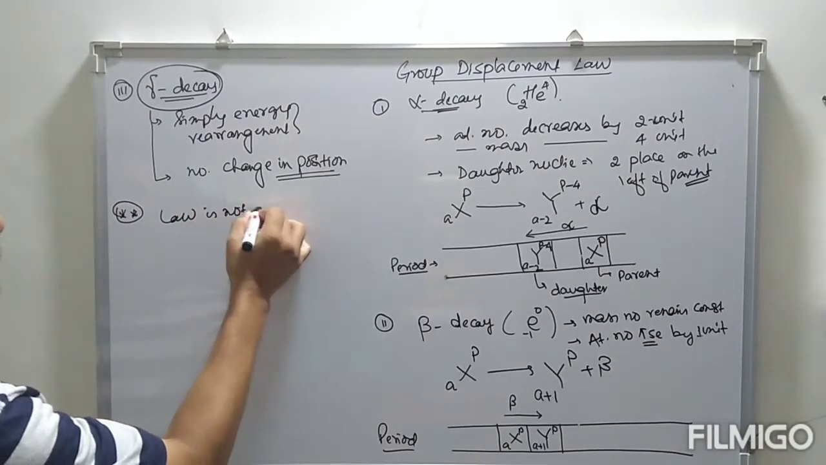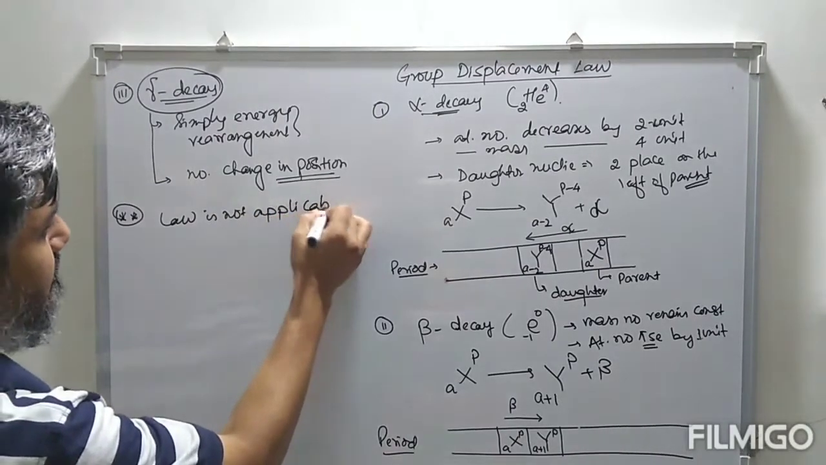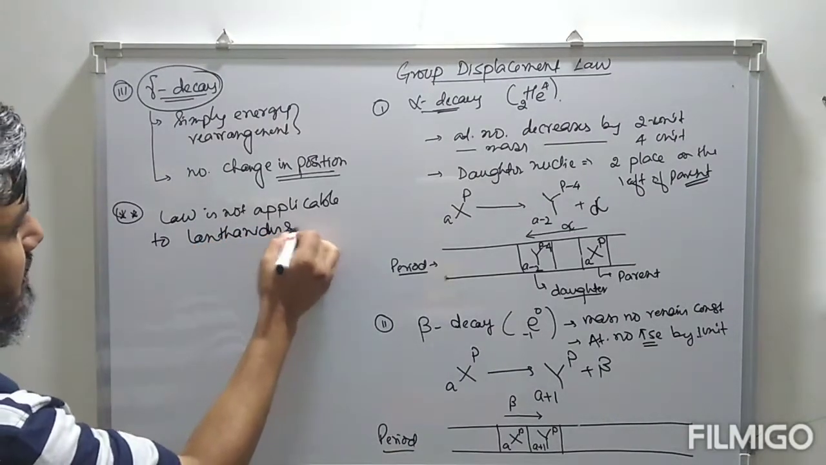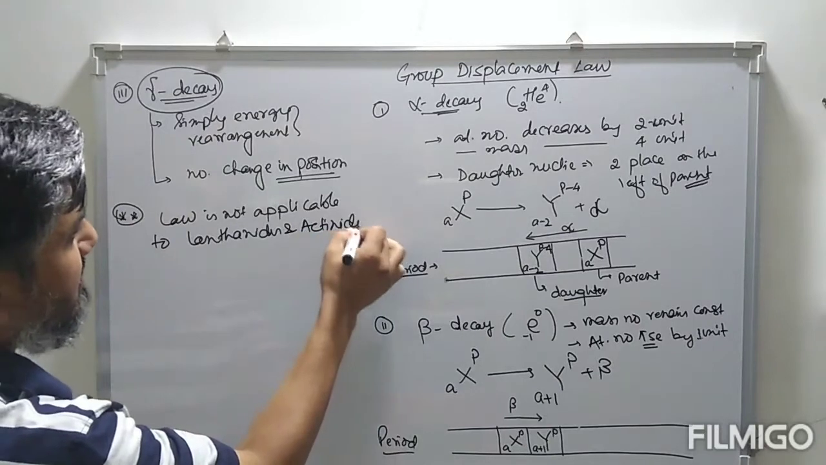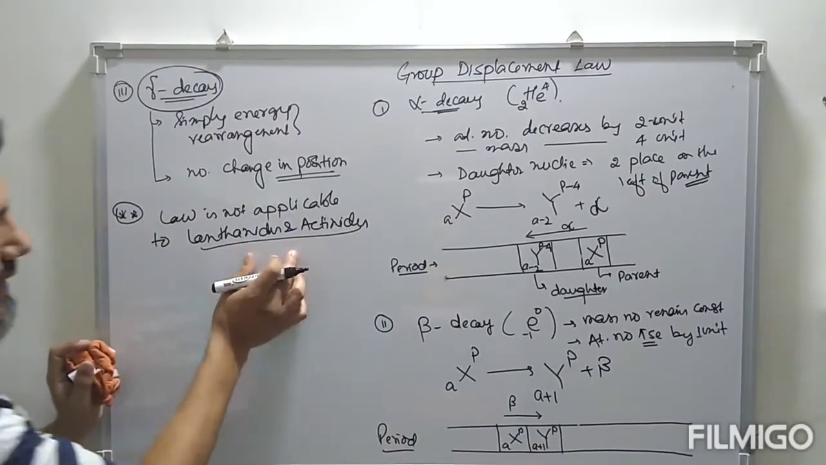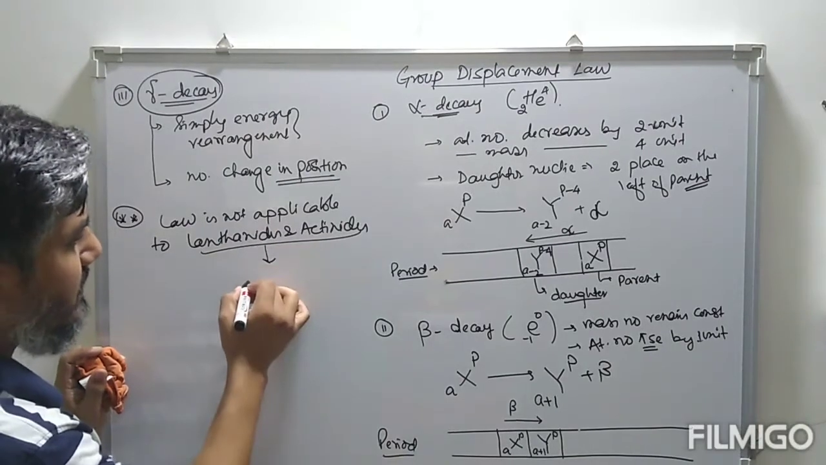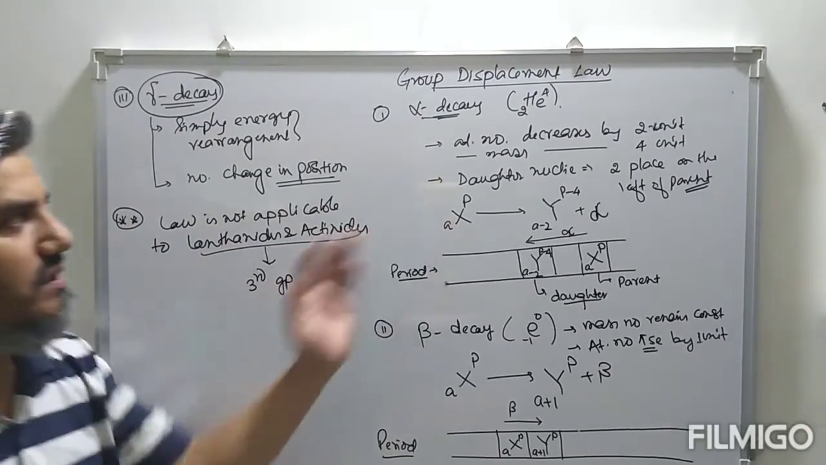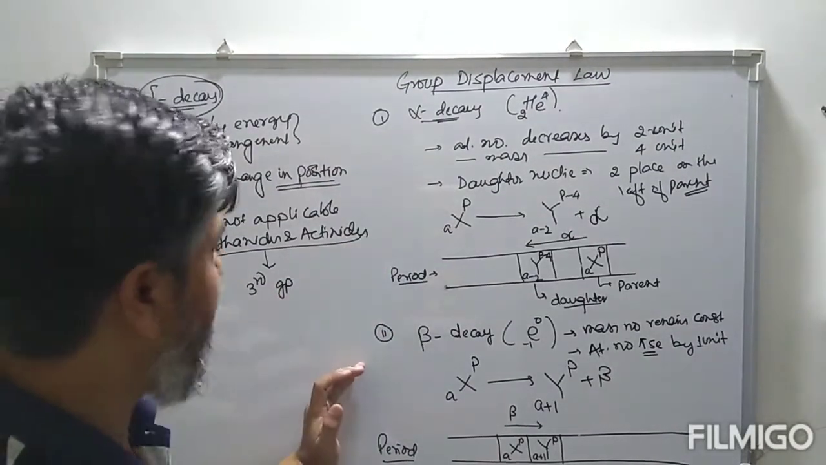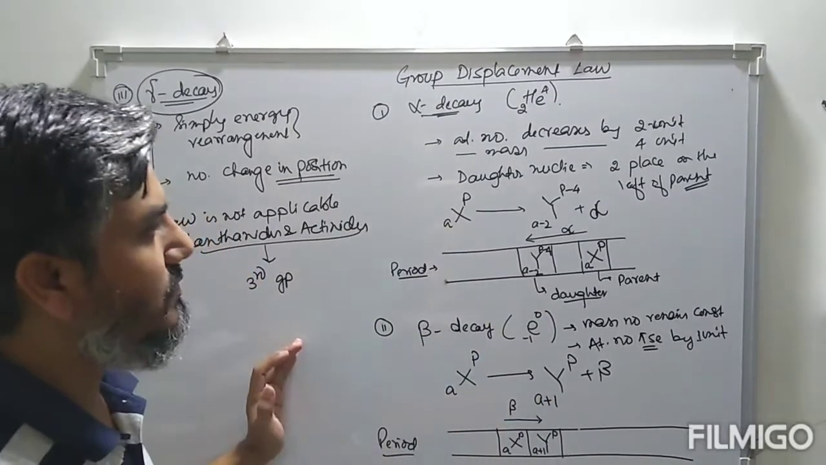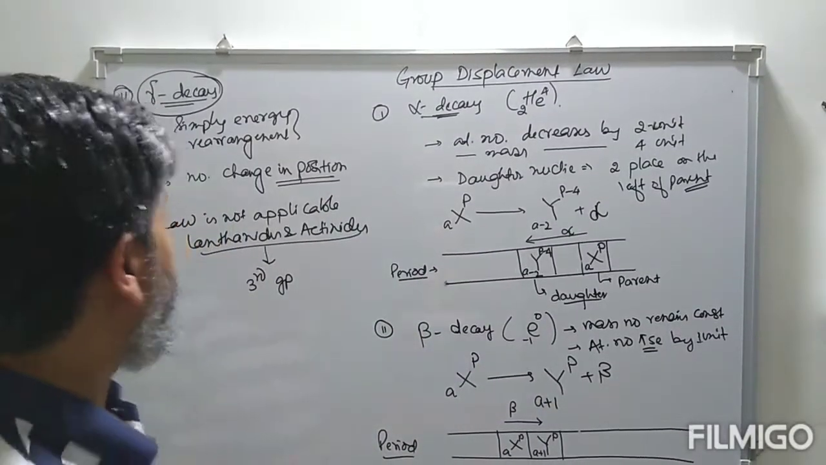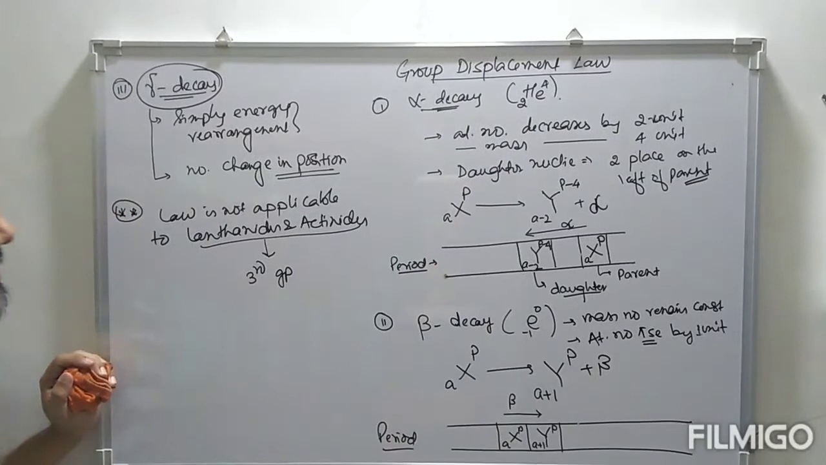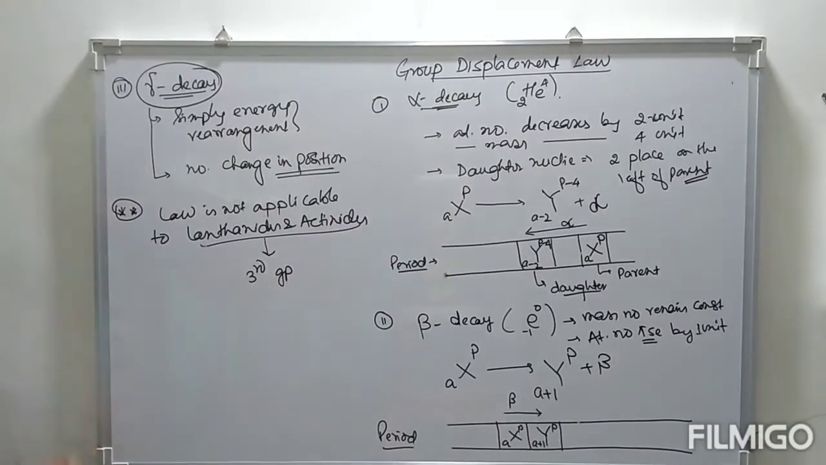Law is not applicable to lanthanides and actinides. Why? Because these lanthanides and actinides are always placed in the third group. So these lanthanides, even after going under alpha decay or beta decay, the daughter nuclei formed will also be placed in the third group. So normal alpha decay, beta decay, normal group displacement law is applicable, but in case of lanthanides and actinides, this group displacement law is not applicable.